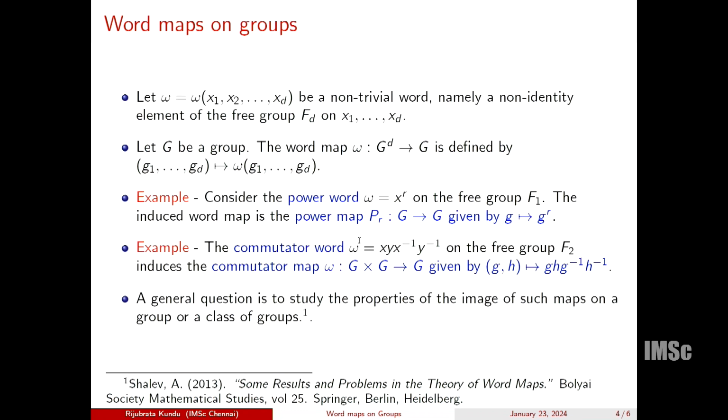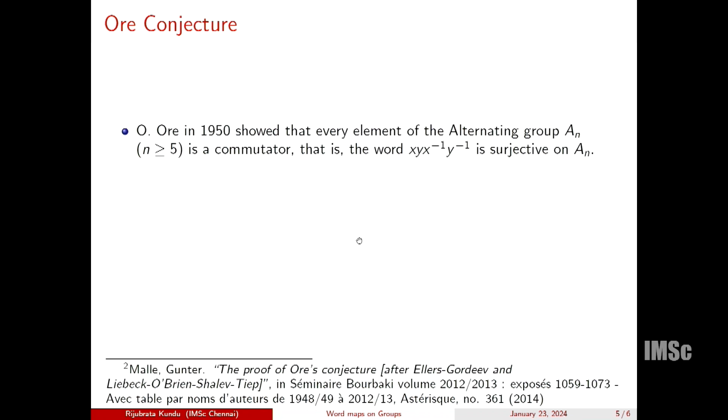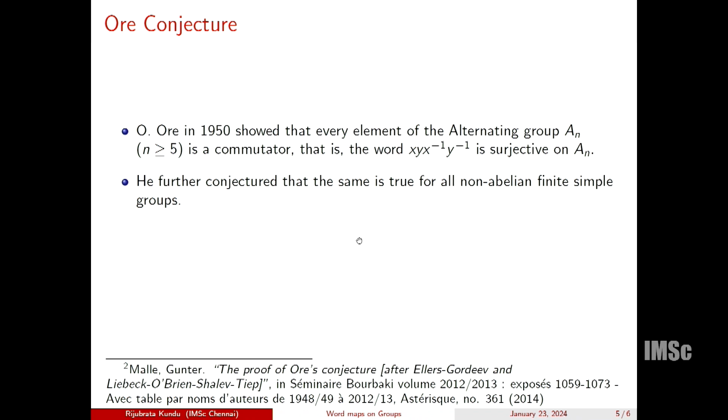Because I gave an example of this commutator word x y x inverse y inverse, I must talk about the Ore conjecture. Oystein Ore in 1951 showed that every element of the alternating group A_n, n greater than or equal to 5, is a commutator. That is, this word map x y x inverse y inverse is surjective on A_n. At that time the classification of finite simple groups was not known, and he could not proceed to give some general result over all finite simple groups.